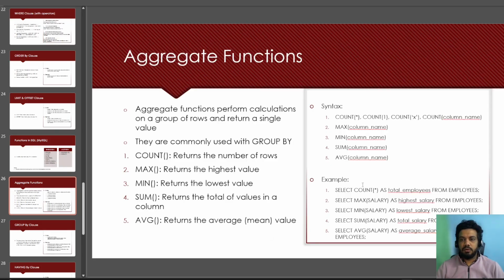Function number 1 is count, and in count you would see count star, count 1, count text, and count column. So what is the difference between each? Let's look at it. This is the example.